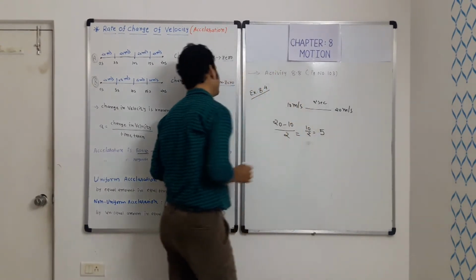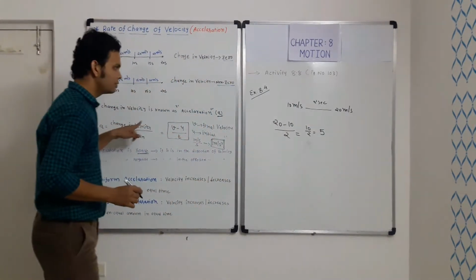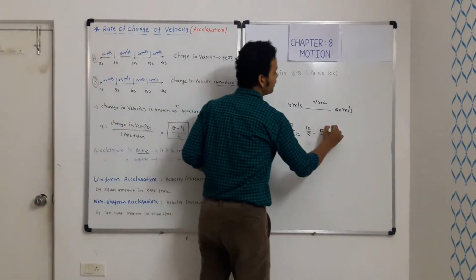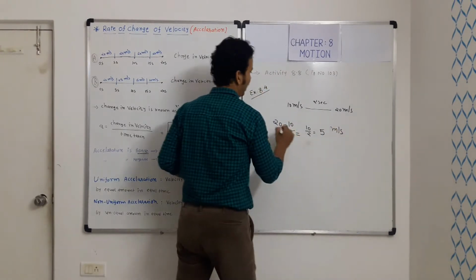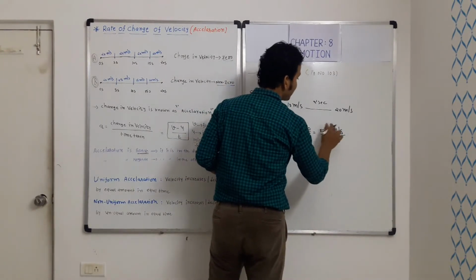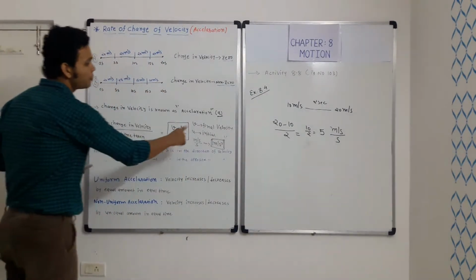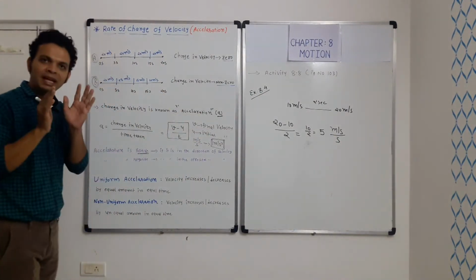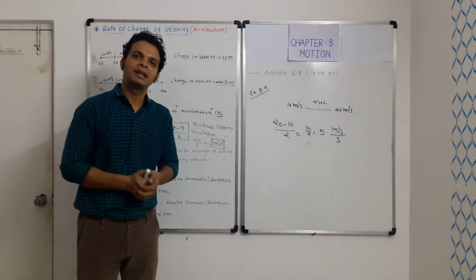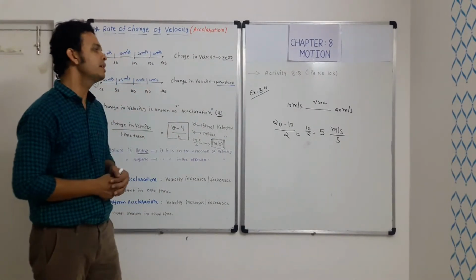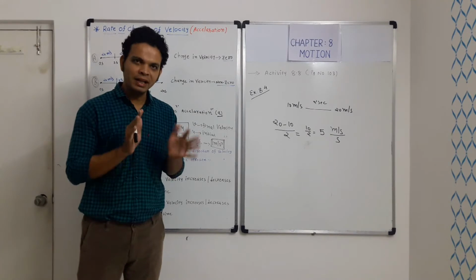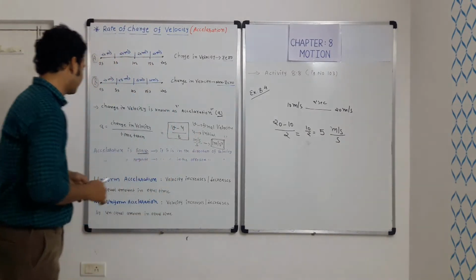Now what could be the unit? In the numerator it is velocity, measured in meter per second, and time is in seconds, so it is meter per second per second. So it is nothing but meter per second square. The SI unit for acceleration is meter per second square. Clear till here? Let us proceed further.